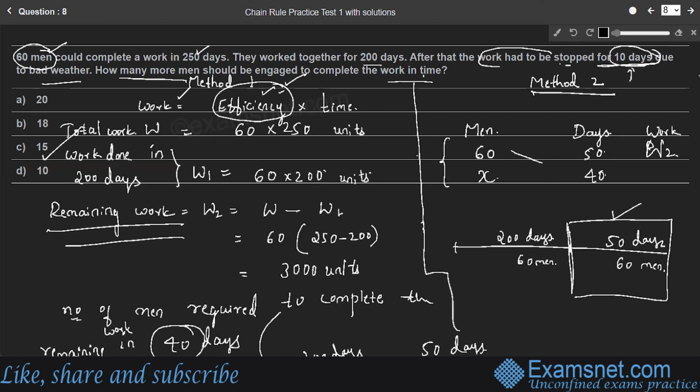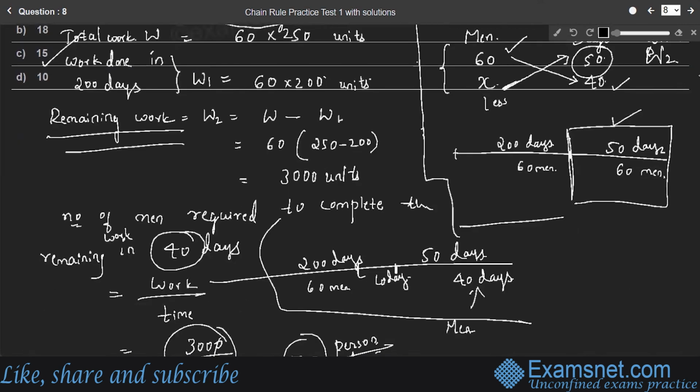Here, the number of persons required is inversely proportional to the number of days, right? So more persons means they require less time to complete the work. Less persons means, for example, if X is less, that means fewer persons require more days to complete the same amount of work. Therefore, the number of persons required is inversely proportional to the number of days, right?